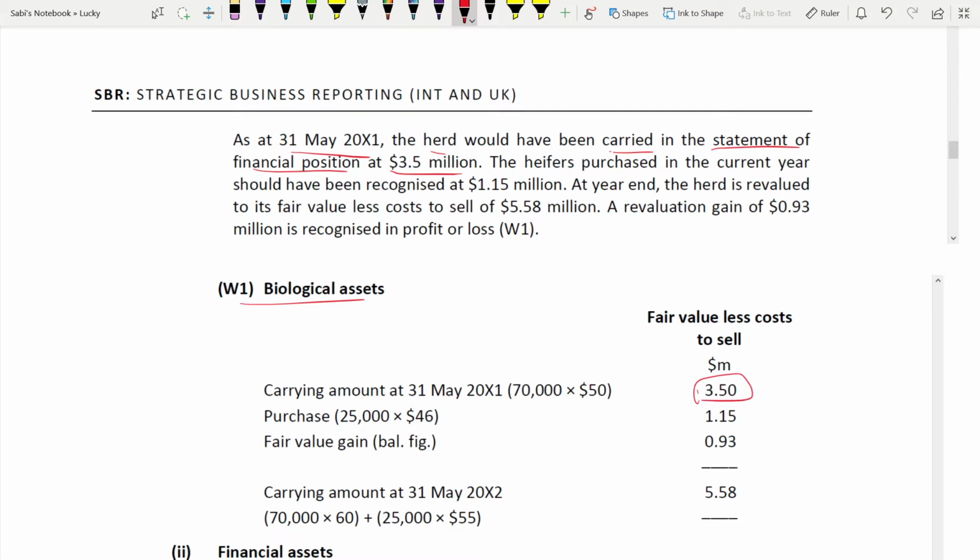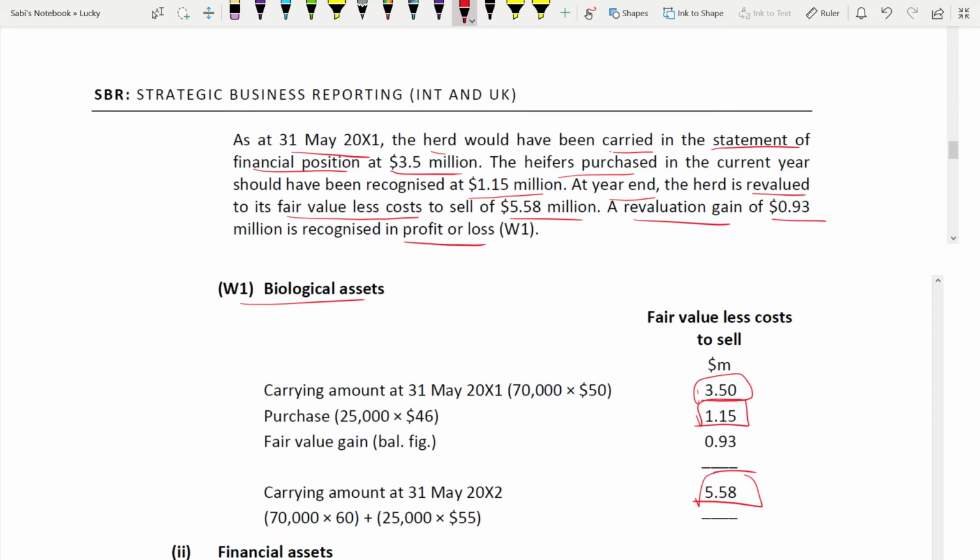Then the heifer which is purchased, one is a cow. The herd purchased in the current year should have been recognized at this amount, 1.15. That is this. They have purchased. And at the year end, the herd is revalued to its fair value less cost to sell, that is 5.58. That is this amount. And a revaluation gain. It's a gain of how much? 0.95. This will be recognized in profit and loss.